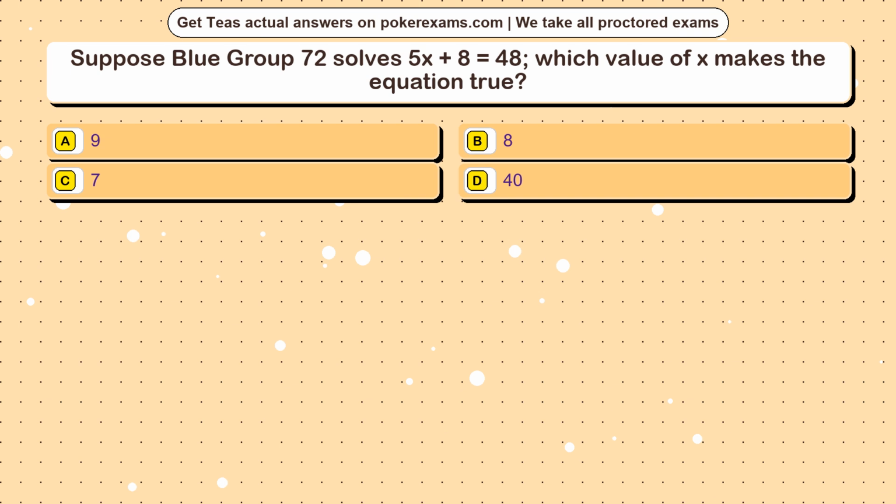Question 9. Suppose Blue Group 72 solves 5x + 8 = 48. Which value of x makes the equation true? Option A, 9. Option B, 8. Option C, 7. Option D, 40.